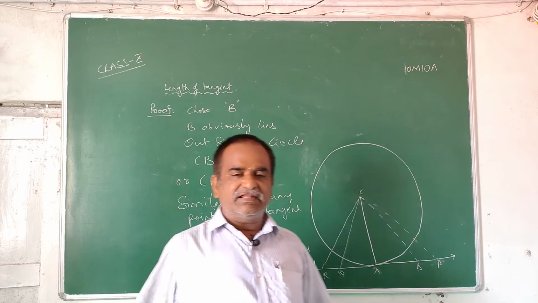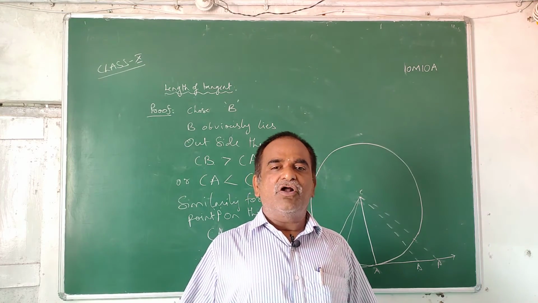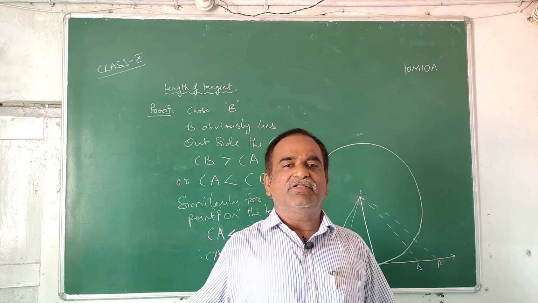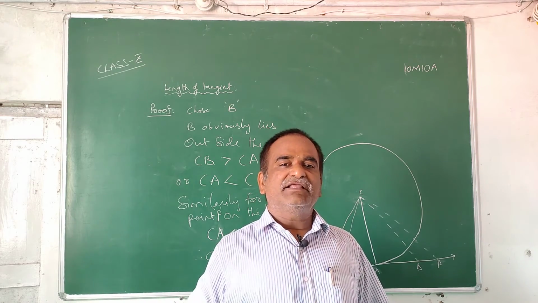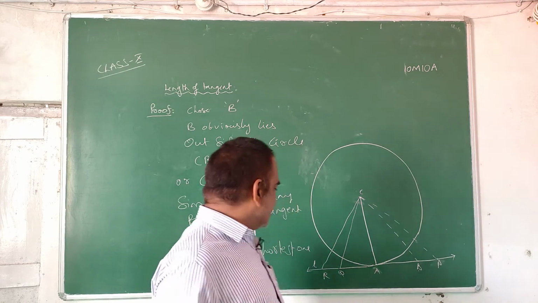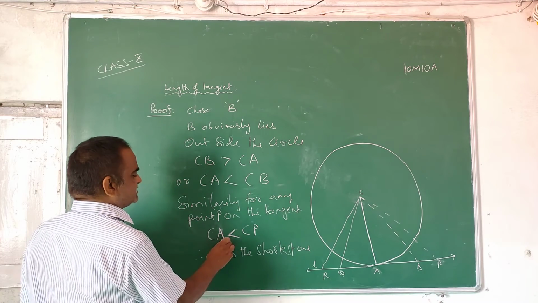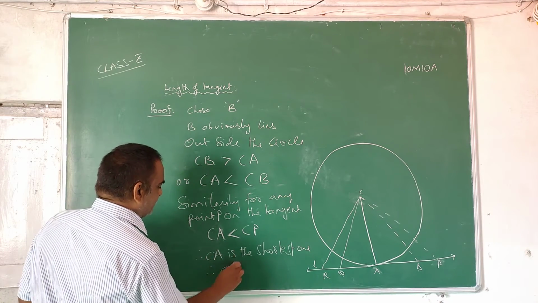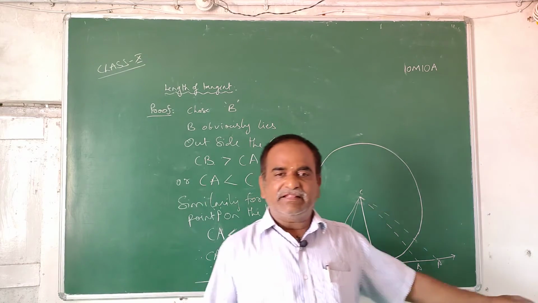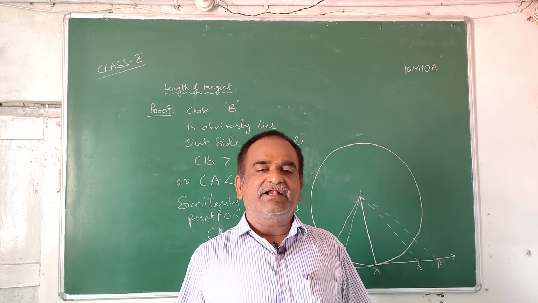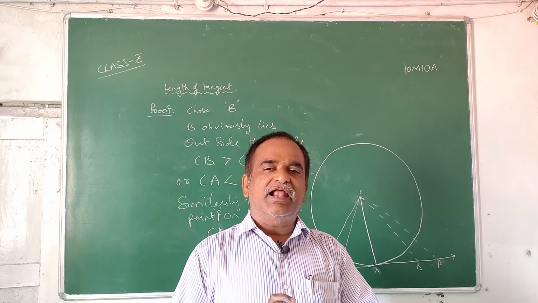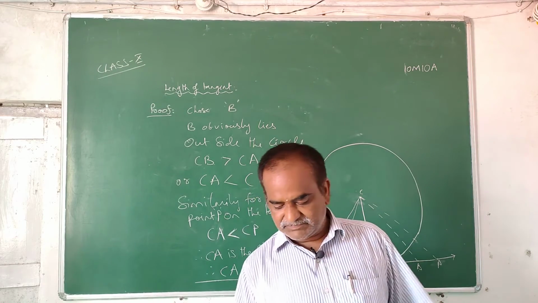We have discussed in 9th standard a theorem: among all the line segments that can be drawn from a fixed point to the various points on a line, the shortest one is the perpendicular. As CA is the shortest one, it is perpendicular to the line. So CA is perpendicular to line L, and it is proved. Thus, if a line is tangent to the circle, it is perpendicular to the radius at the point of contact.